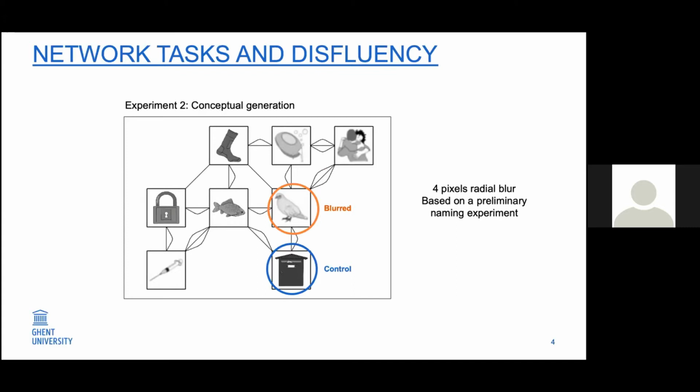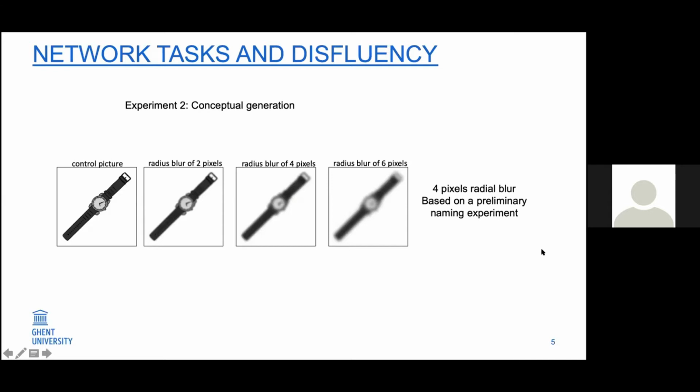To choose the best threshold of blurriness for this experiment, we first used a naming experiment with these different thresholds, and we chose the one that induced longer reaction times compared to control pictures, but not more errors or do not know answers. So that's why we chose this threshold.